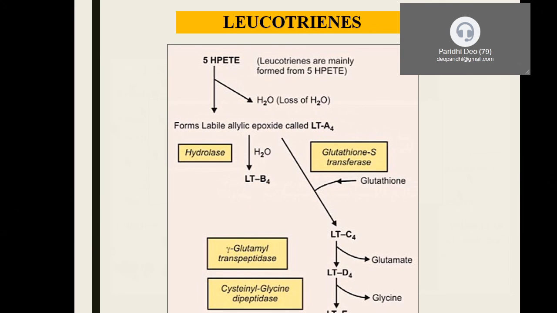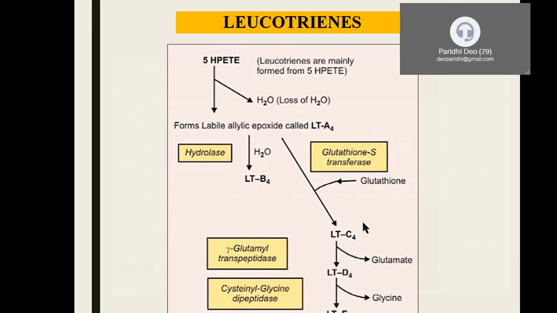Now what is the importance of LTB4? It is a leukotriene which is present in neutrophils. Once we say it is present in neutrophils, it brings about two actions, that is chemotaxis and chemokinesis. Whenever there is a site of inflammation, the cells move towards the site, which we call chemokinesis. The attraction of these cells to the site, we call chemotaxis. So LTB4 acts as a chemotactic as well as chemokinesis agent, and it is synthesized in the neutrophil via this hydrolase and lipooxygenase pathway.